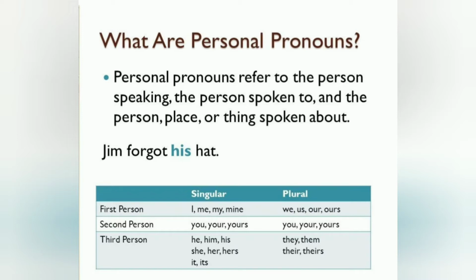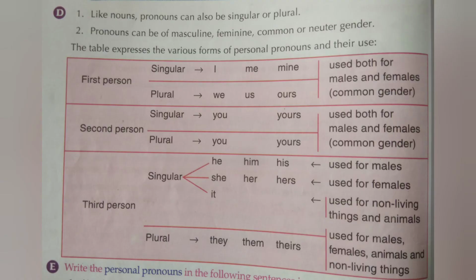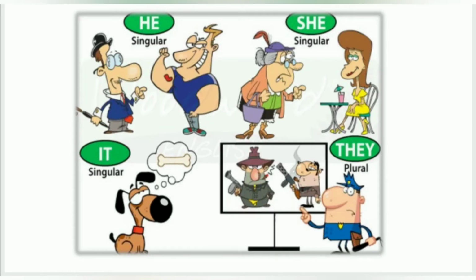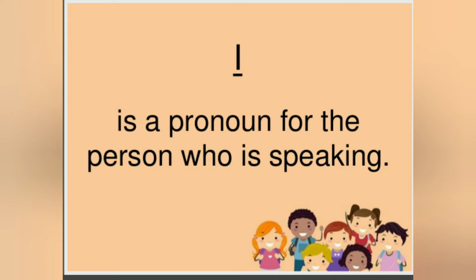The third person is a person or thing spoken about. He, him, his, she, her, hers, it, they, them, theirs are pronouns of the third person. Like nouns, pronouns can also be singular or plural. A pronoun can be of masculine, feminine, common, or neuter gender. Let us understand with a few examples.